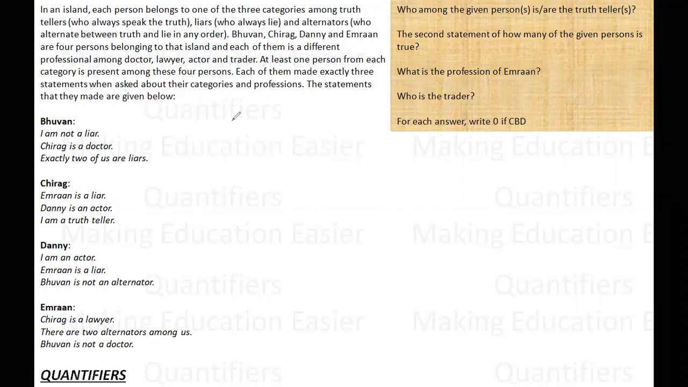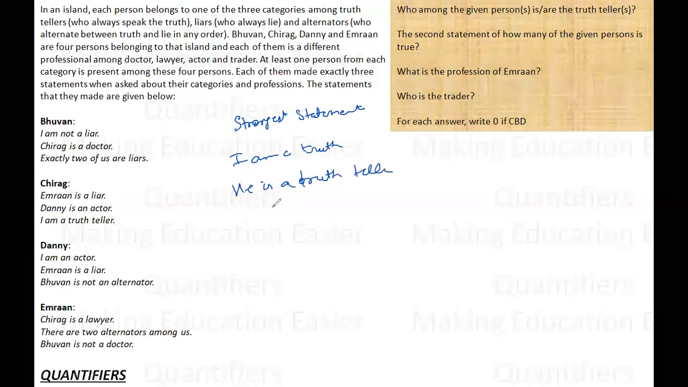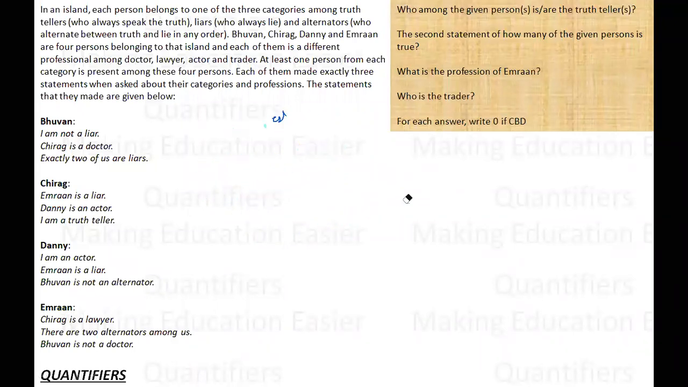Now, before we start cracking the set, where should we start? We should always start with the strongest statements. What are the strongest statements? The strongest statements are always "I am a truth teller," or "He is a truth teller," followed by statements like "I am not a liar," and so on. Also, if two or three people are making the same statement, then we should pick them up in pairs, because they will be of the same nature. It will be easier to crack.